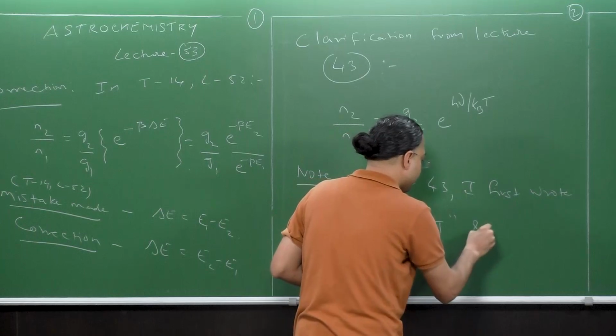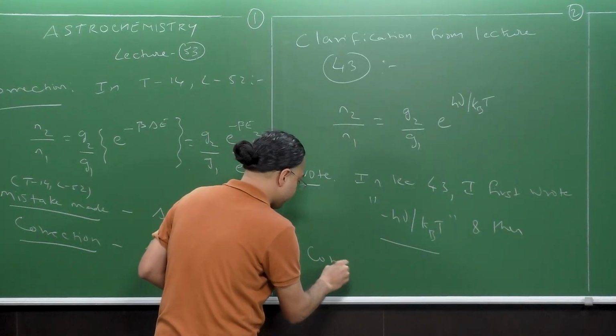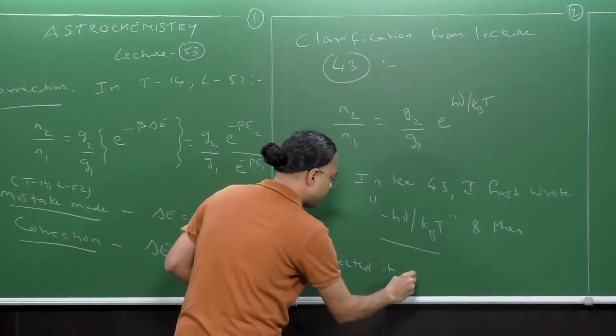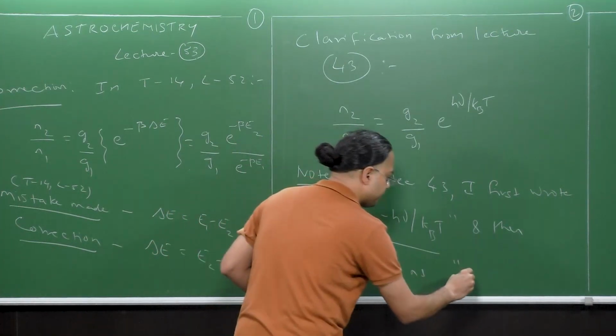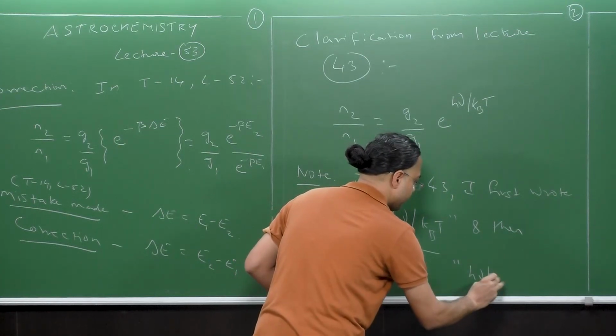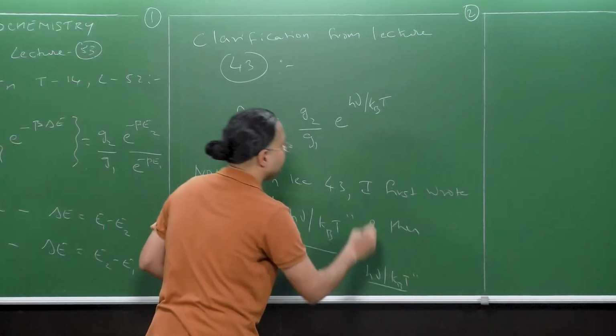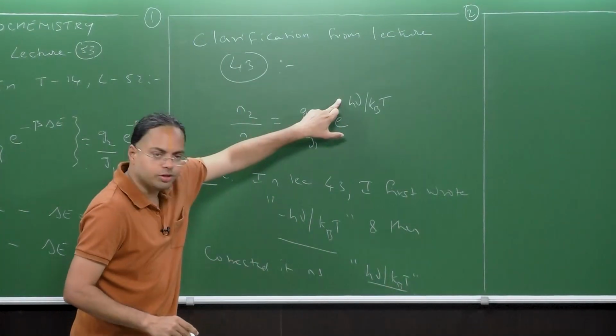And then corrected it as h nu divided by kBT. Now, where is this coming from? Where is this positive sign coming from?